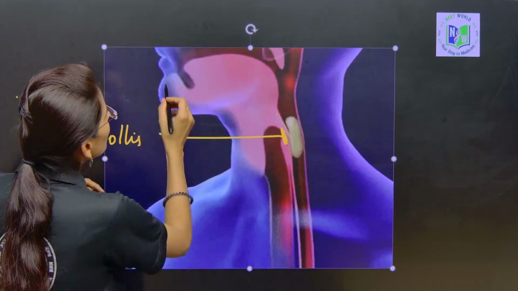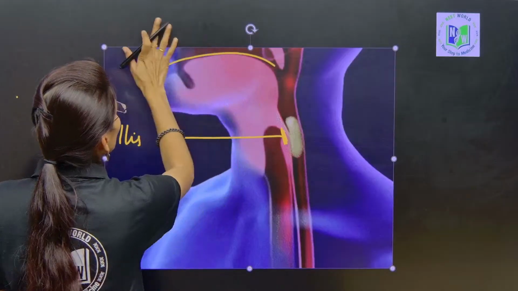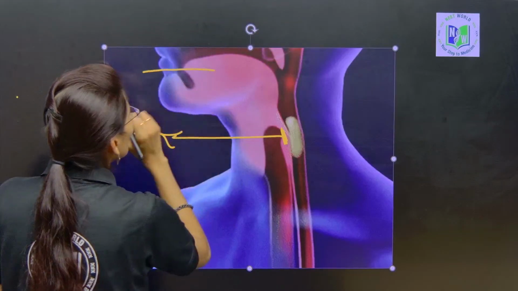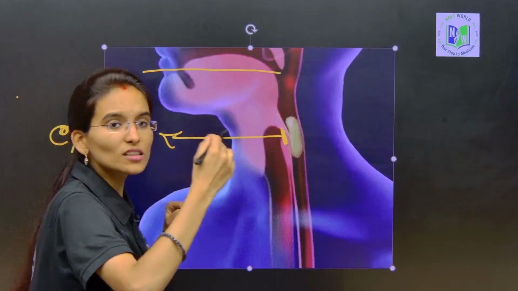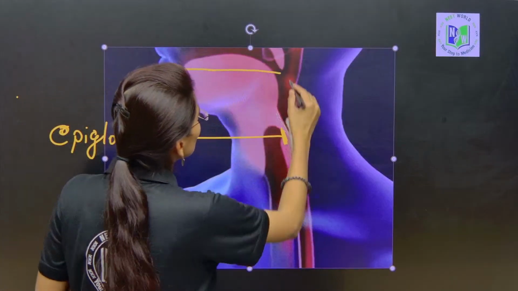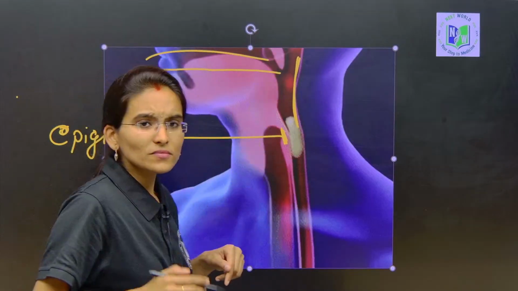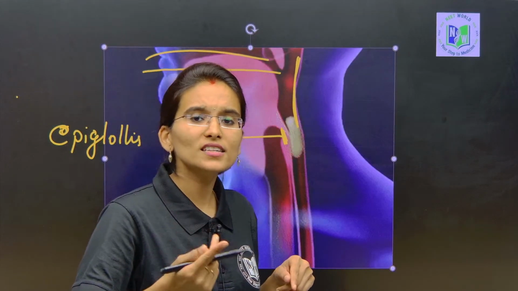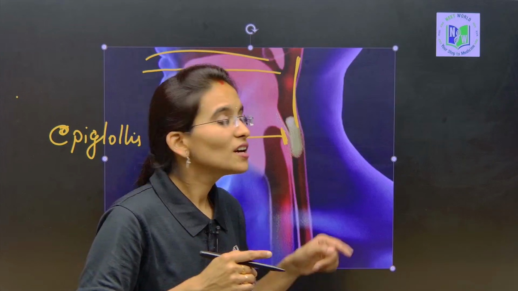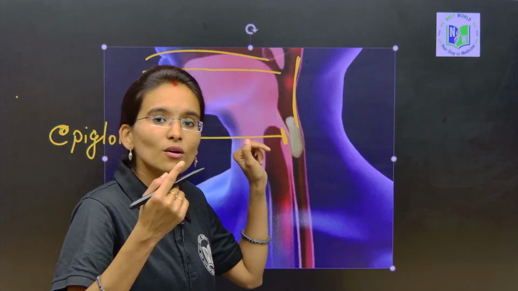Whenever we are going to eat the food, from the oral cavity the food reaches the oropharynx, so this will be the pharynx region, right. When we inhale the oxygen, it reaches the nasopharynx, but when we eat the food, from the oral cavity it reaches the oropharynx.